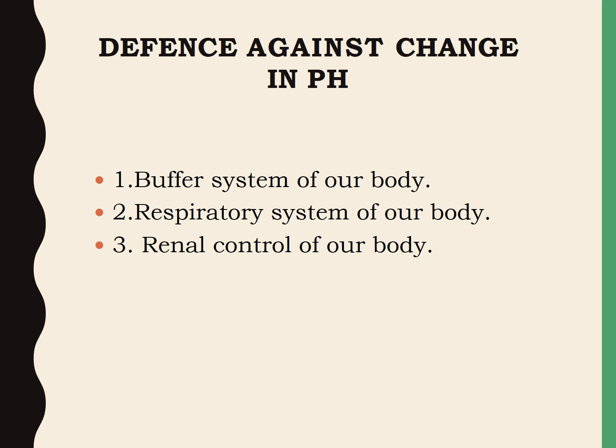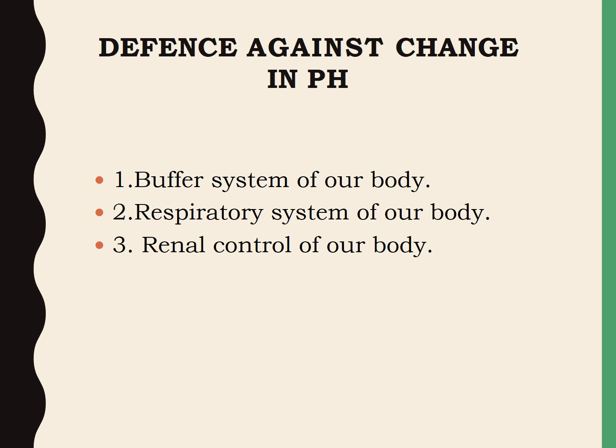So next we have to discuss the defense against changes in pH. So our body is defending against the changes occurring in the pH level. So what are the reasons for changes in pH level? So we have to consider a normal man. When considering a normal man, several mechanisms help to maintain the pH level, because metabolic reactions often produce a huge excess of H plus ions in our body fluids, and if there is any lack of mechanism for the disposal of these H plus ions, it may lead to increased H plus concentration in the body fluids.